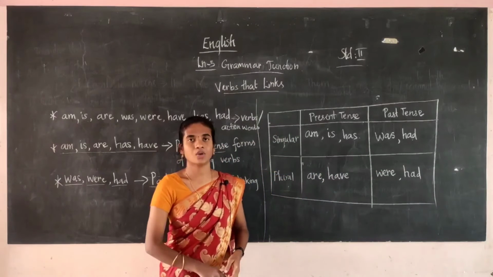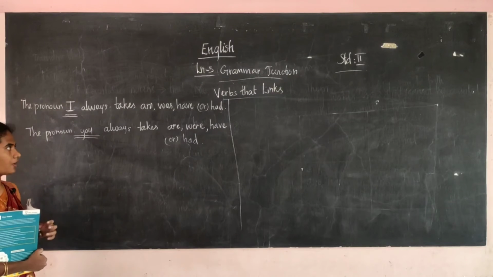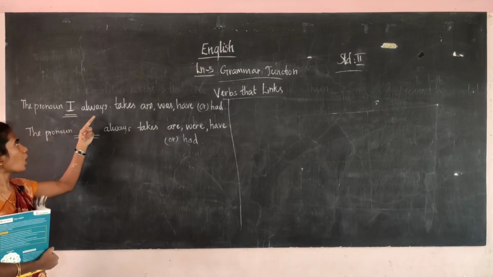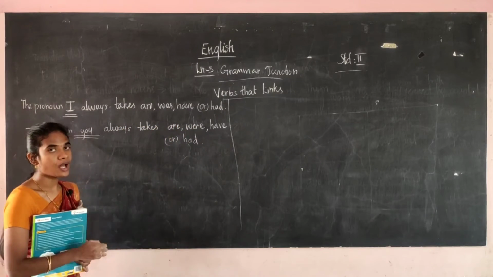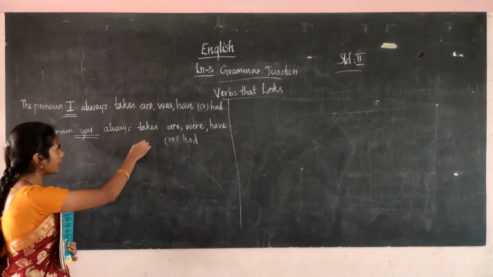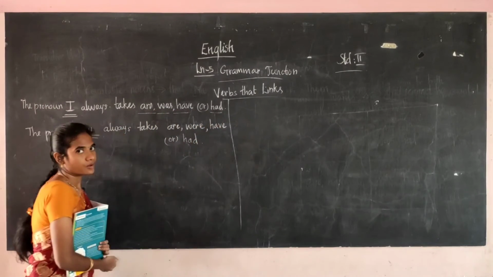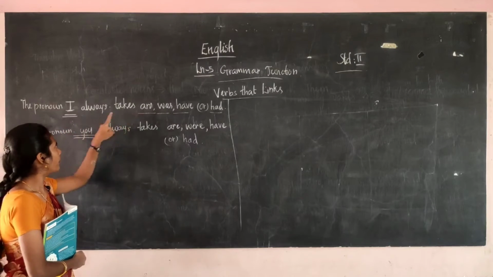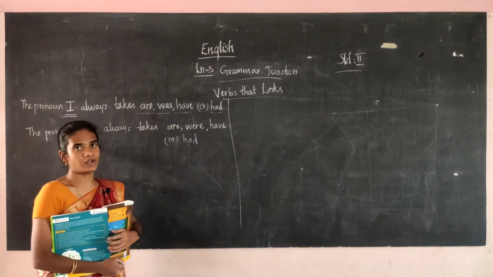So students, you can copy down these things in your notebook. Now students, see here, you have to remember this. The pronoun I always takes am, was, have, had. Like I am, I was, I have, I had, like that only you have to use.